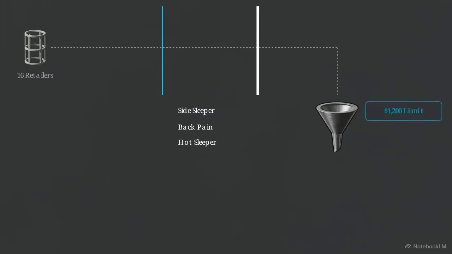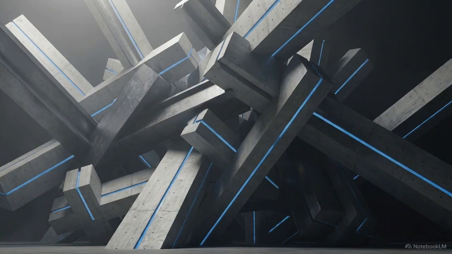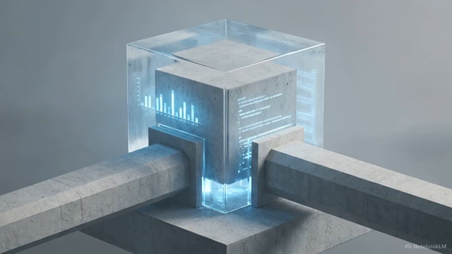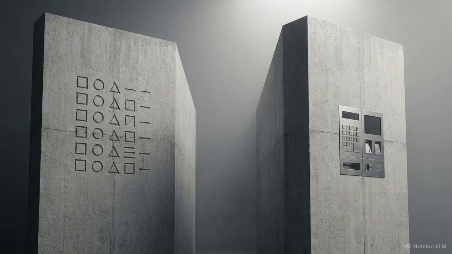The system then takes the surviving highly qualified SKUs and performs a final sort based strictly on the user's $1,200 budget constraint. Injecting domain-specific LV2 logic into the flow turns a raw list of affiliate links into a personalized recommendation with a higher probability of conversion. The final stage of the architecture is the real-time execution module, or the REM. This serves as the dynamic integration and routing layer.